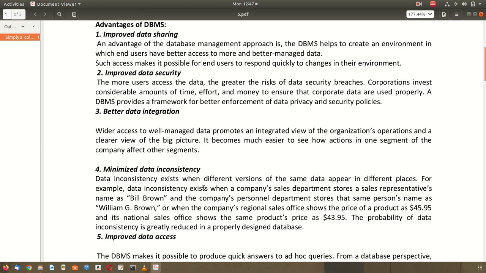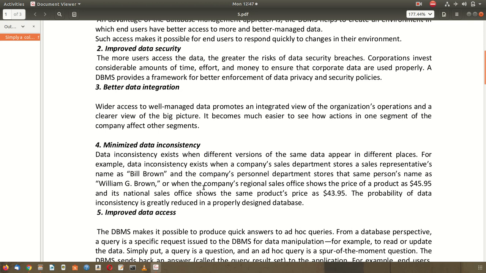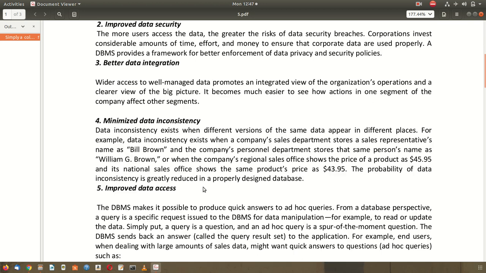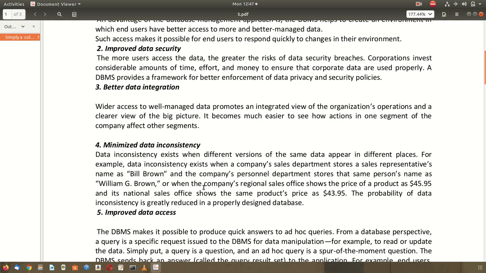Minimize data inconsistency. Data inconsistency means that when there is a record which contains redundant words, then to segregate the redundant words, the data system continuously scans through the data records and finds inconsistent records.